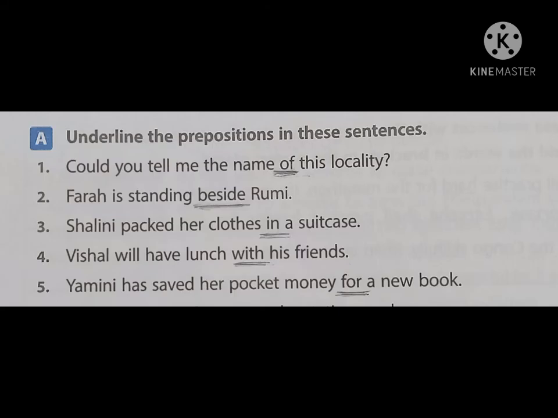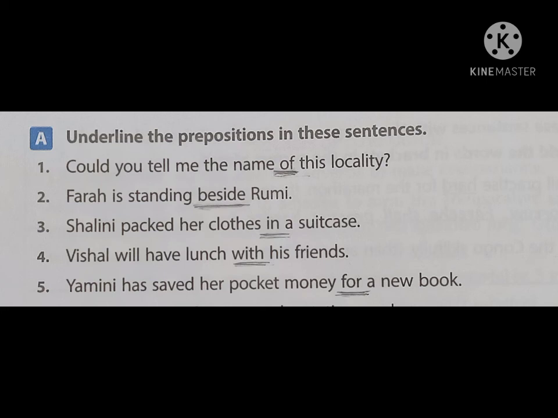So now let us get into our exercise and understand more about preposition. So the first exercise that we have here is underline the preposition in these sentences. First question, could you tell me the name of this locality? Preposition is of. Farah is standing beside Rumi. Beside, so showing the position where Farah is standing. So beside is a preposition.